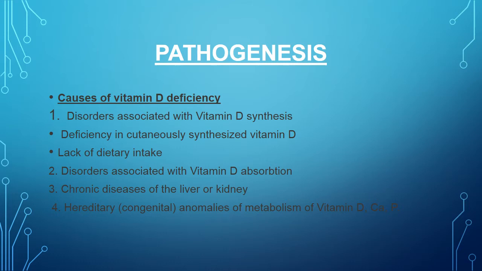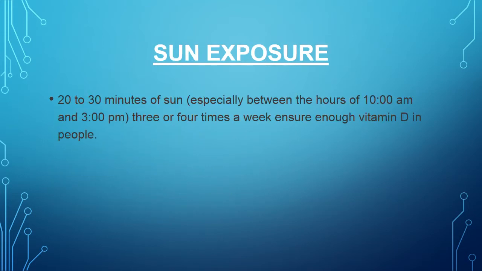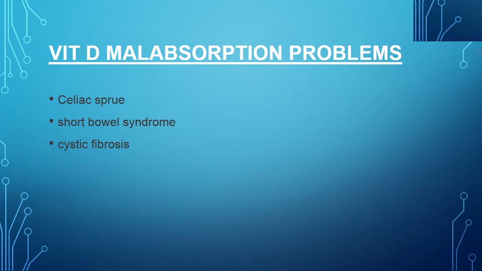Third is chronic diseases of the liver or kidney, and fourth is hereditary or congenital anomalies of metabolism of vitamin D, calcium and phosphate. Sun exposure: daily 20 to 30 minutes of sun exposure, especially between 10 a.m. to 3 p.m., 3 to 4 times a week, ensures vitamin D in people.